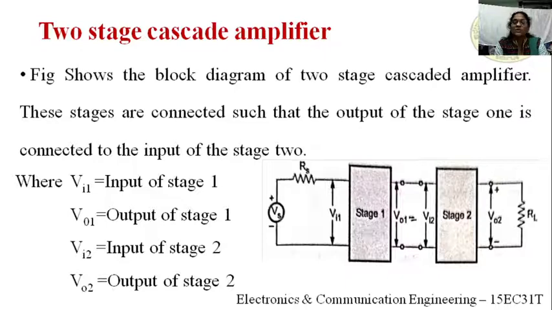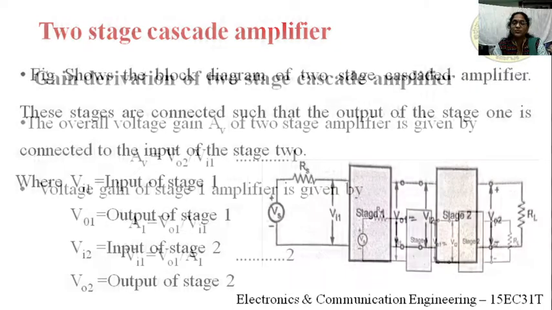Remember these notations, they are very helpful in the next slides: VI1, VO1, VI2 and VO2.